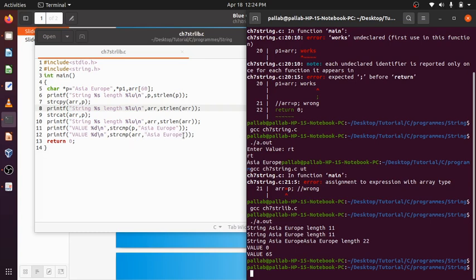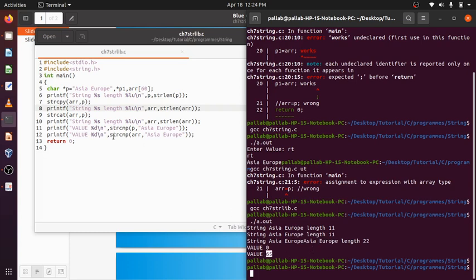After "Asia Europe" a null character will be there, because by default it is put by the C compiler. But here in ARR, after "Asia Europe" is the character A. So the ASCII value of A is 65, the ASCII value of the null character is 0, and 65 minus 0 is 65. So I got 65 here.